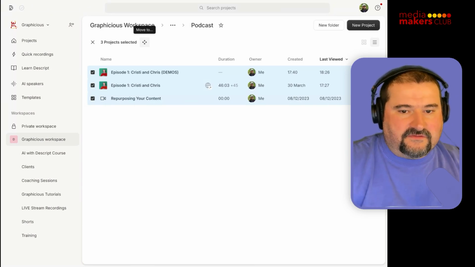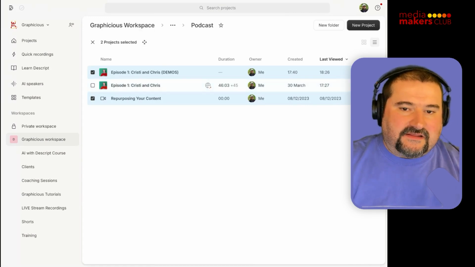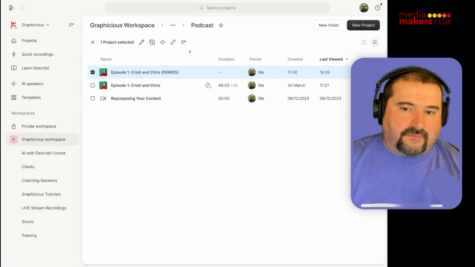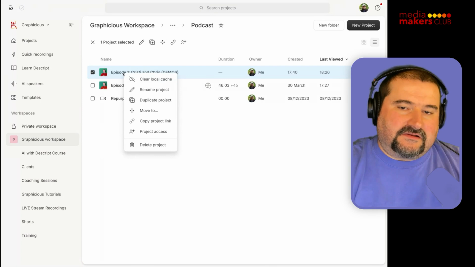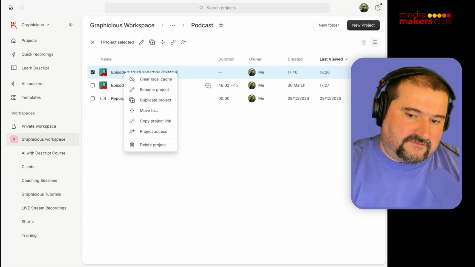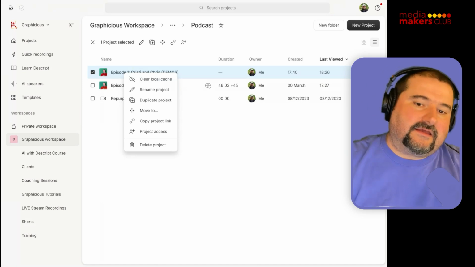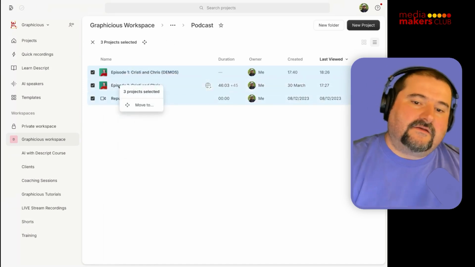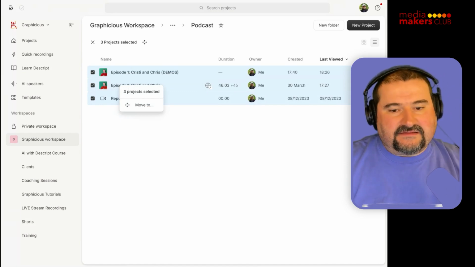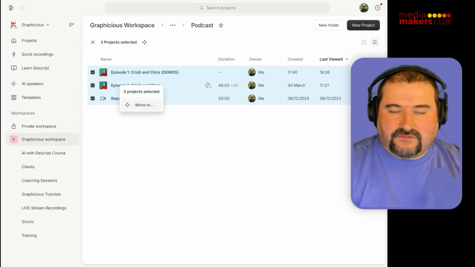So this is just a UI change. I don't think these icons are particularly helpful because unless you put your mouse over them to see what they do, while you're getting used to this, you don't know what it means. I would rather just right click like before and I see everything I need to see in here. So anyway, and supposedly deleting in bulk is still not possible like this. So the only thing I can do with multi-select is to move the projects, and supposedly they're working on deleting because of some security problems.